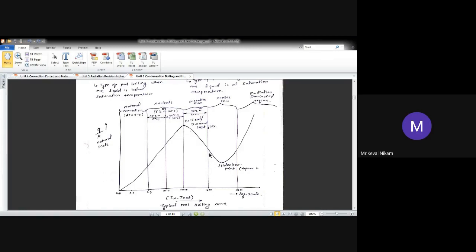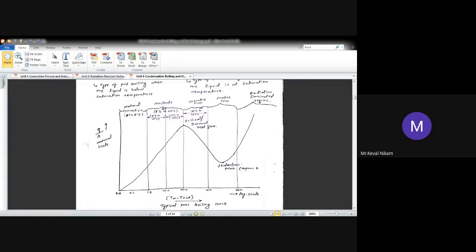Why is it going to decrease? Because the bubbles are being formed, and those bubbles get accumulated over the surface at the interface of the fluid and the surrounding air. ठीक है, the bubbles form हो जाएगा, तो bubbles form होने के कारण heat transfer rate कम हो जाएगा. So that's why your heat flux is going to decrease, and it will reach some minimum point that is called the Leidenfrost point.